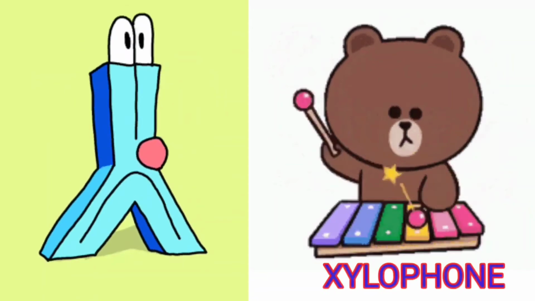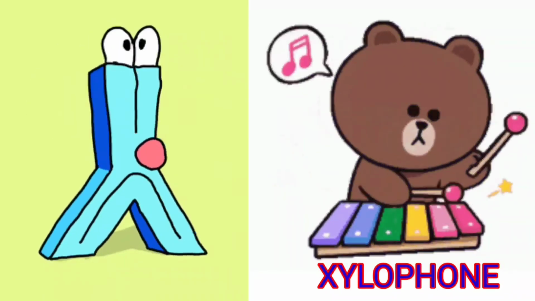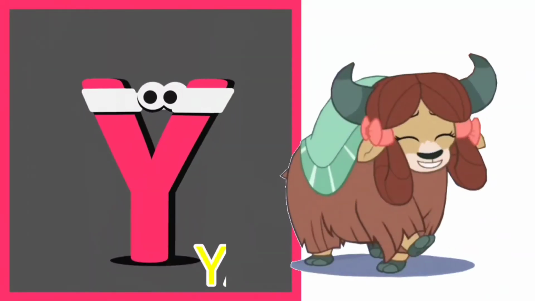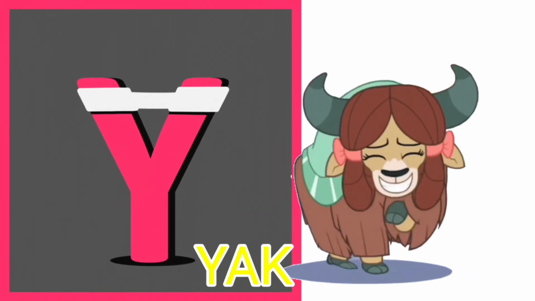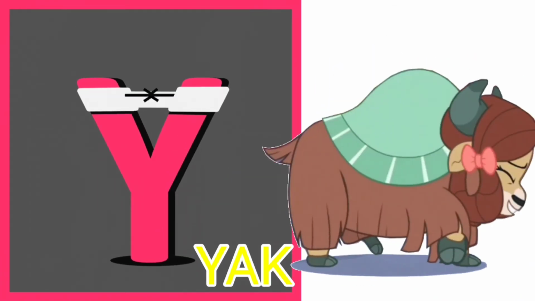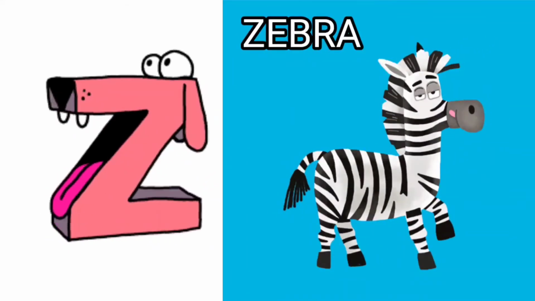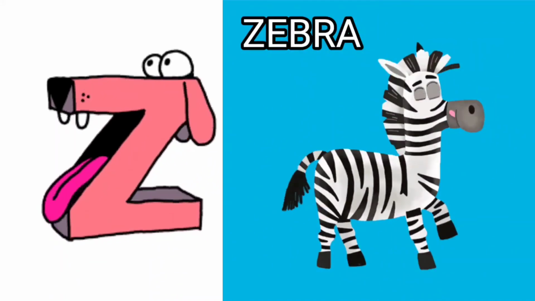X for xylophone. Y is for yak. Z is for zebra.